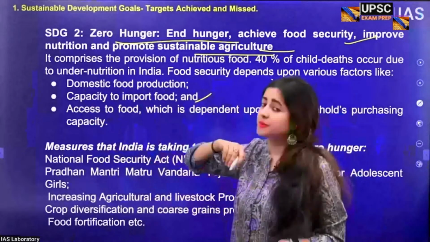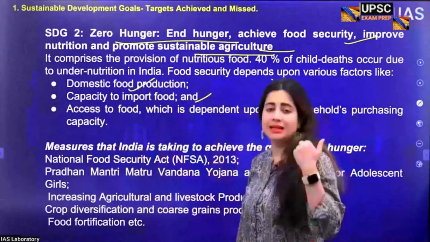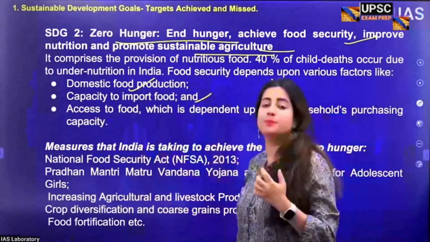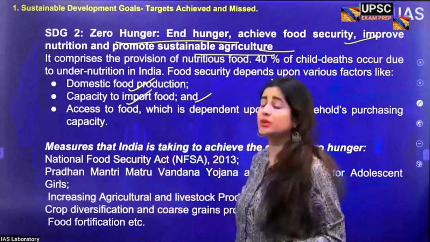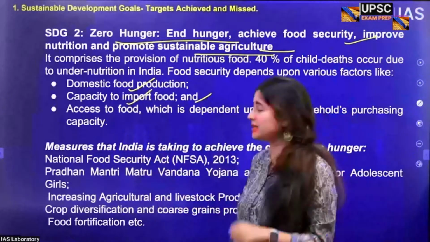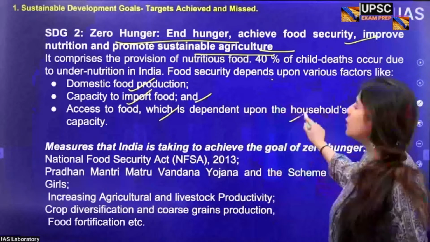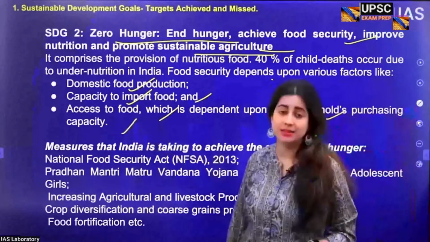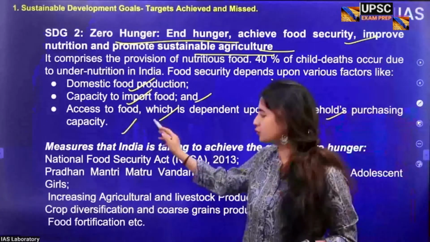And what has the government been doing to tackle these problems? Domestic food production is being enhanced. The agriculture land under cultivation per hectare is planned to be increased by the government. The capacity to import the right kind of food is being increased. But the most important thing that is being done is increasing household purchasing power by ensuring that people can at least buy the minimum required quantity of food that's necessary.